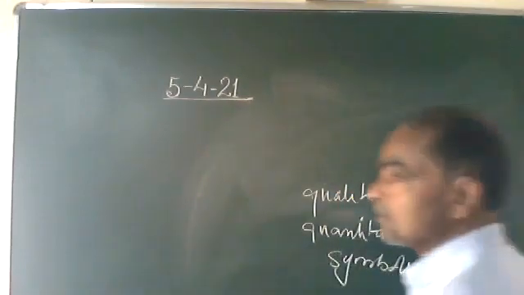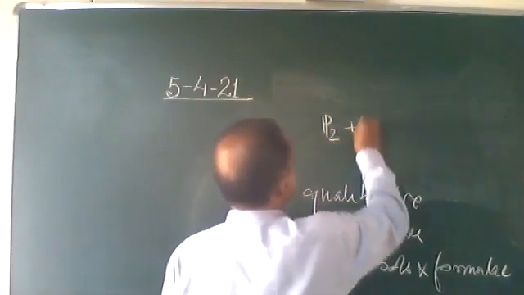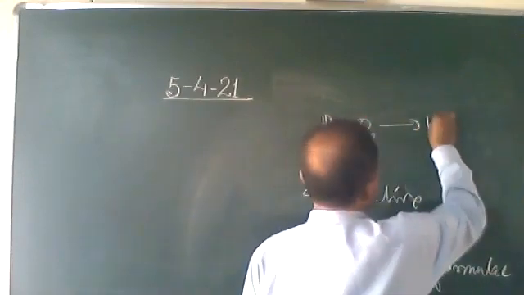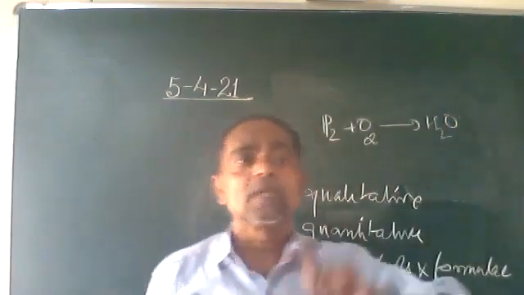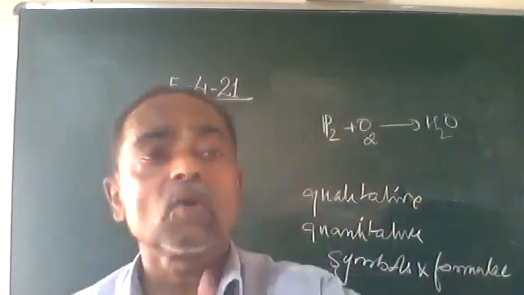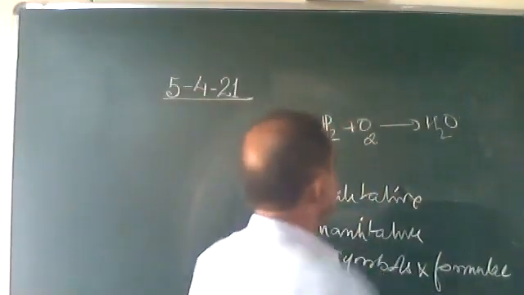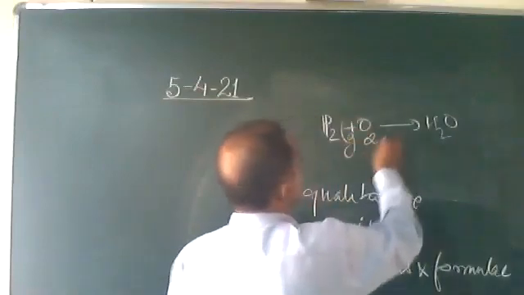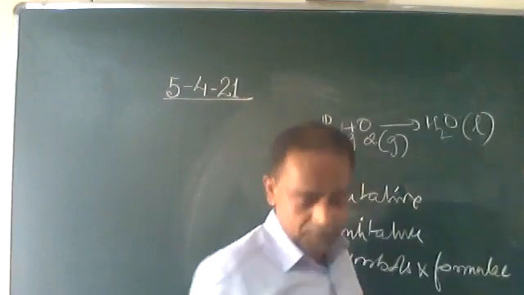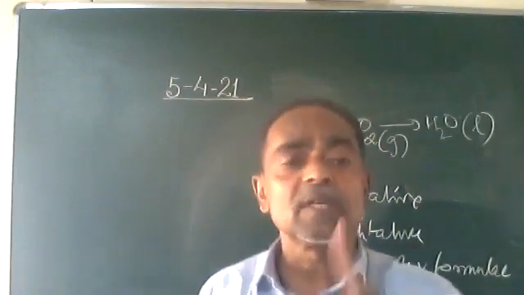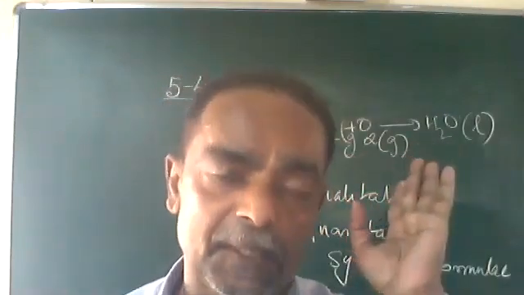Now, hydrogen burns in oxygen to produce H2O. What is the quality? First, what is written in quality? Quality of the reactants means we know that hydrogen is a gas, oxygen is a gas, and H2O is liquid. This is the quality that is mentioned. So the first statement is qualitative: what type of reactants we are taking.